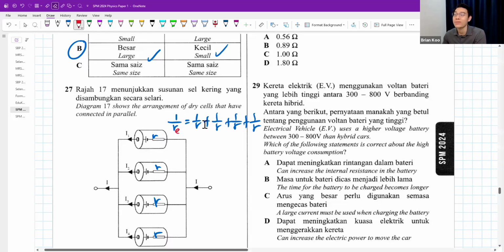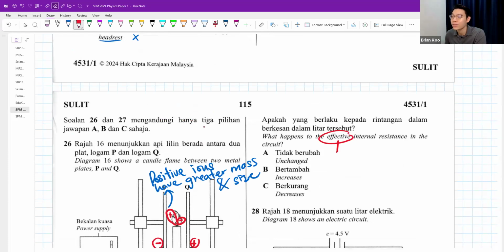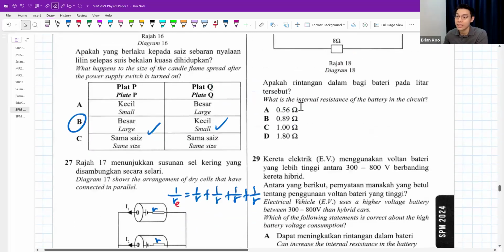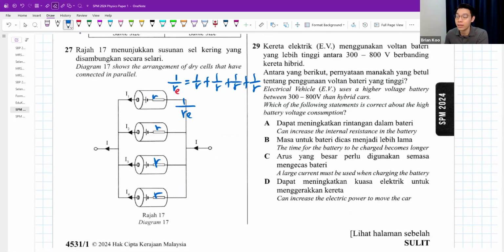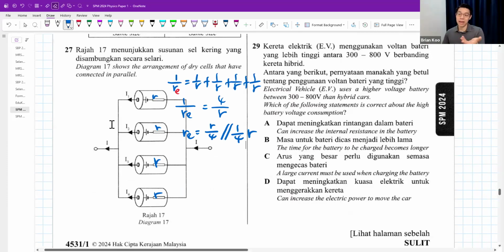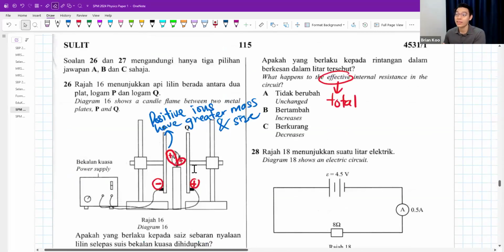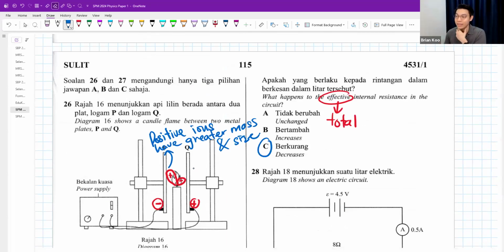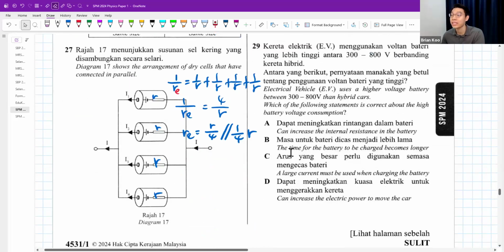Let's call this effective internal resistance RE. If you don't know what effective means, effective means total. So the total internal resistance is going to be 4 over R. How to find RE? We flip it, so it becomes RE over 1, and here becomes R over 4, or a quarter of R, or 0.25 of R, right? Which means every battery by right has R, but now it becomes just a quarter of R only. The effective internal resistance total will decrease. Okay, the total will decrease.